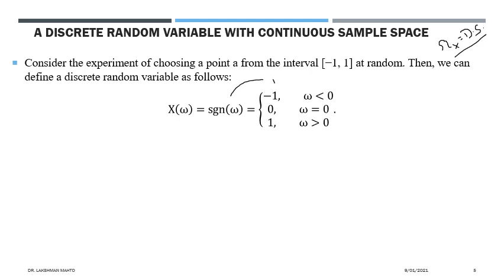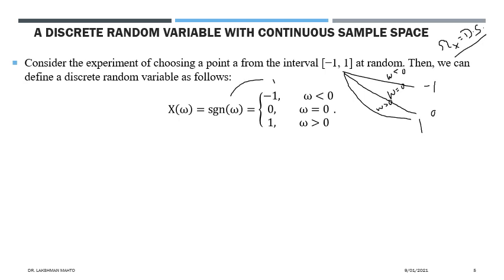So negative numbers from this interval are mapped to -1, 0 is mapped to 0, and positive numbers are mapped to 1.